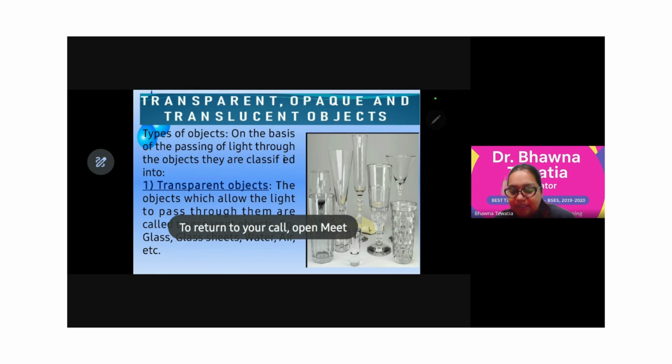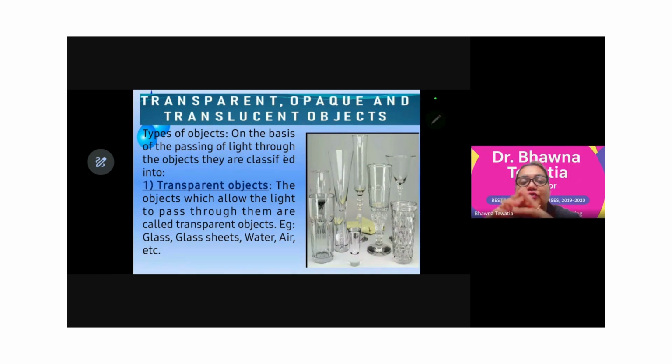Then the types of objects on the basis of the light passing through them. Three types of objects are there. One is transparent, another one, you know, translucent, very good. Third one is opaque. So basically, according to the amount of light which they pass, we are providing names to them.